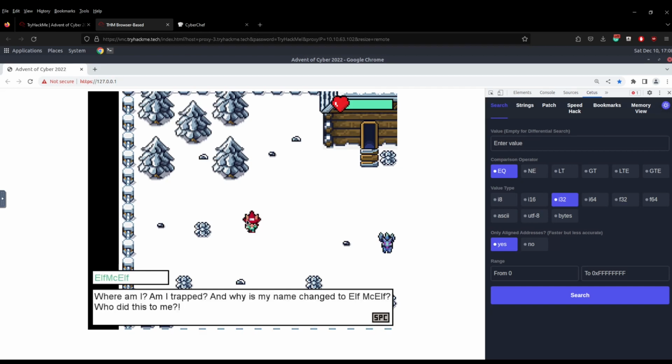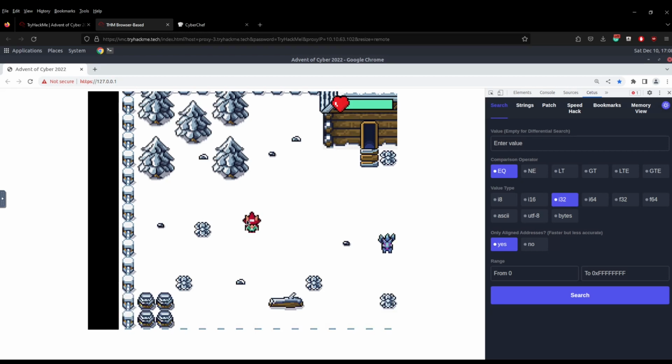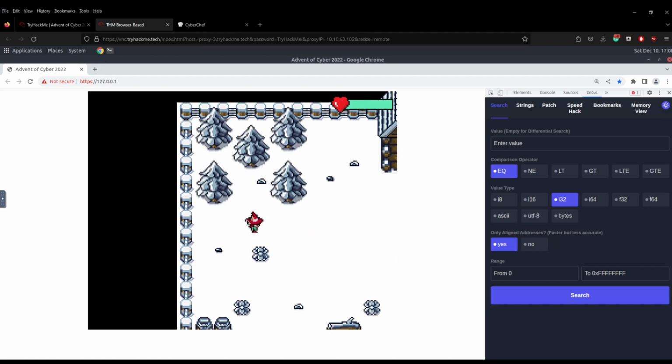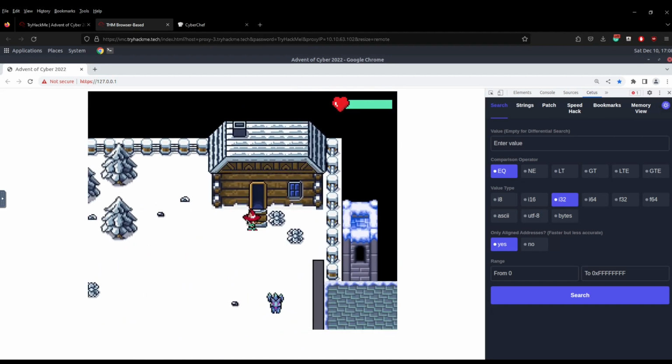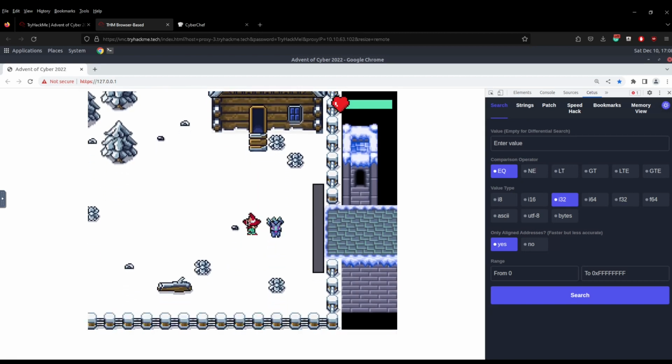Good luck. Where am I? I'm trapped. Where's my name? Elf McAlf. Who did this to me? And we can walk around. Do we have any jumps or any spells? Can we go into this little hut? Do we get some XP? No? Okay. So we're going to come down here and we're going to talk to this guard.